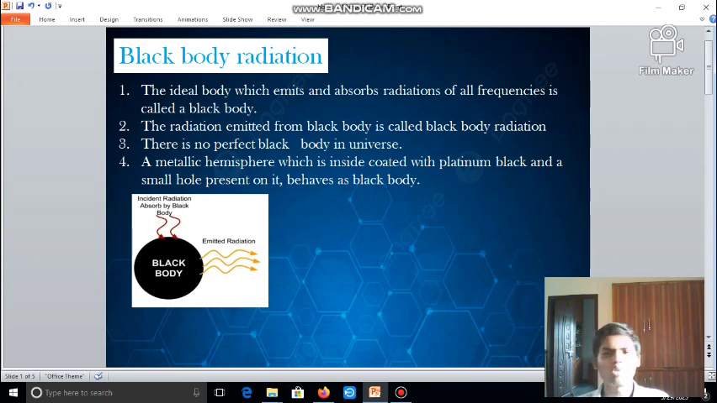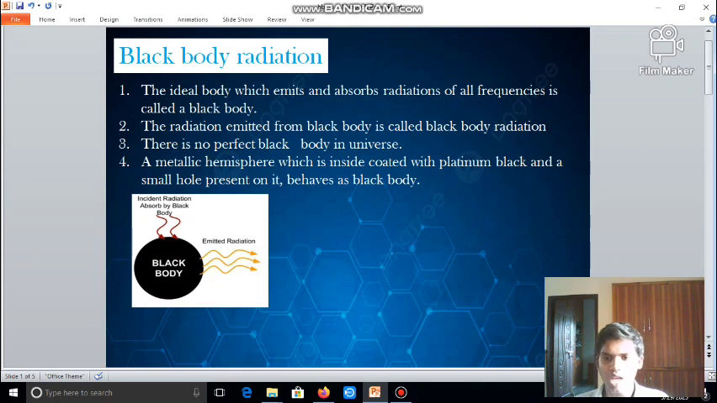Now, there is no perfect black body in nature. There is no 100% black body. Only 99% carbon black is a black body, and also platinum black coated on a metallic hemisphere which has a small hole in it. Those behave like a black body. There is no perfect black body in the universe.